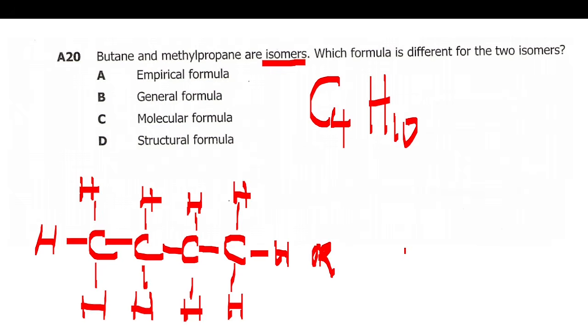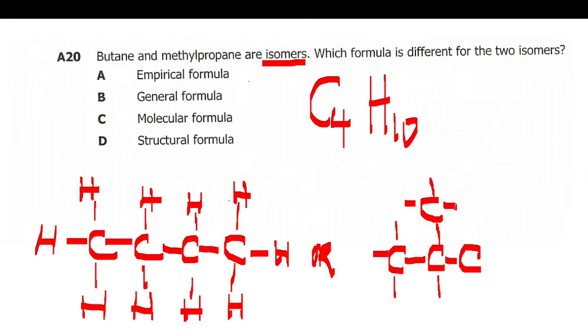you can just write C 1, 2, 3, 4 like this. We create a branch here. And put this hydrogen.